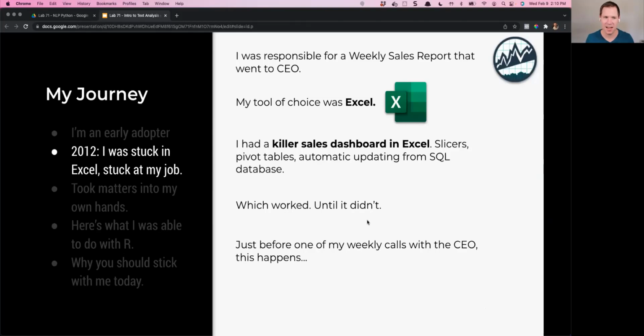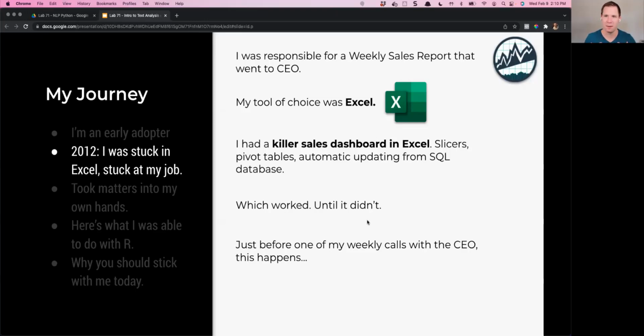So fast forward, in that specific role, I was put in charge of doing a weekly sales report that went to my CEO, and my tool of choice at that point in time, back in the 2013, 2014 timeframe, was Excel. How many of you are using Excel right now to do most of your data analysis? Put that in the chat right now. Yes. Okay. No, mostly. Yes, yes, yes. Sometimes, fair bit. Okay. Seeing lots of yeses.